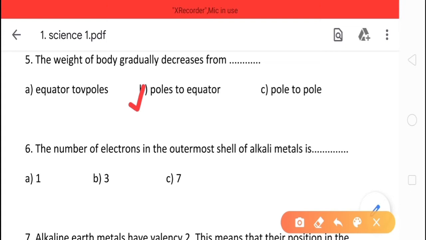Sixth question is, the number of electrons in the outermost shell of alkali metals is dash. The options are number 1, number 3, and number 7. The correct option is number 1.